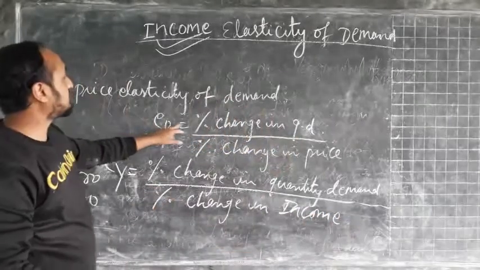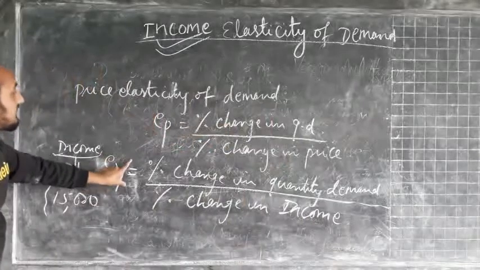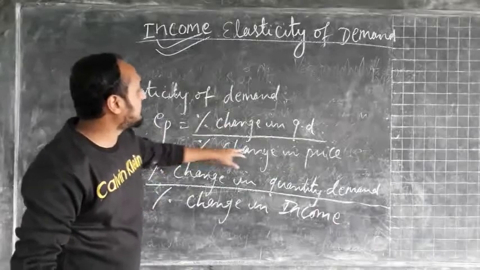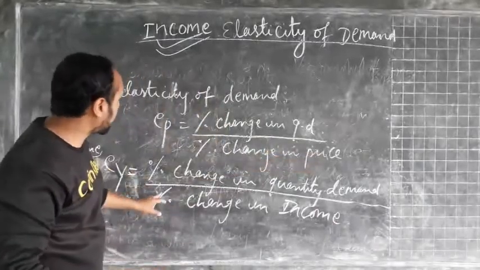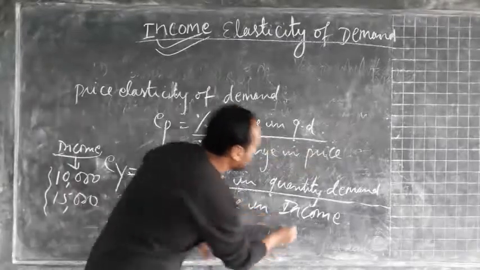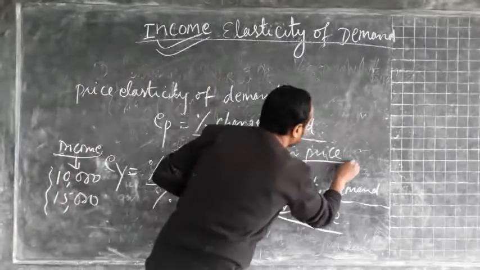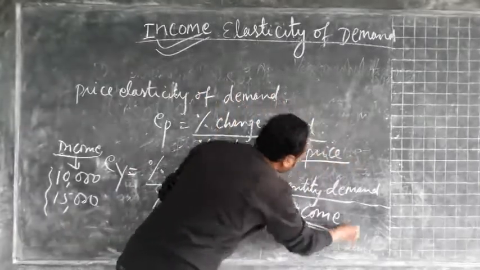If we compare the formula of price elasticity of demand and income elasticity of demand, we can see that instead of percentage change in price, in the case of income elasticity of demand we have to write percentage change in income. In price elasticity of demand we mention price; in income elasticity of demand we mention income.